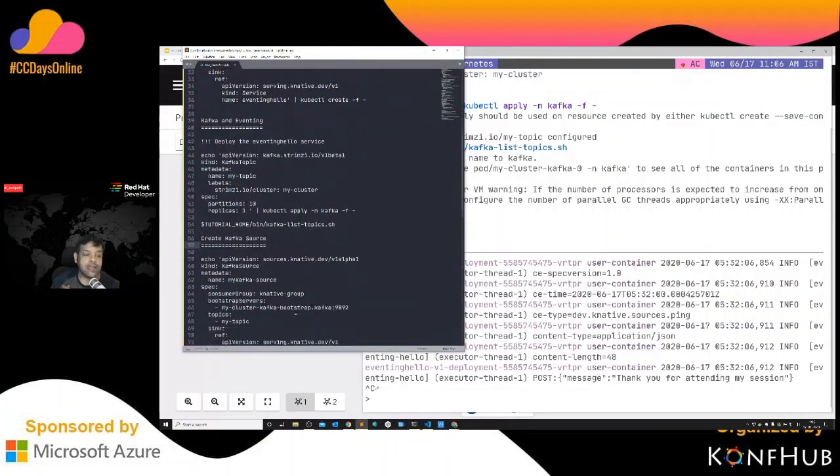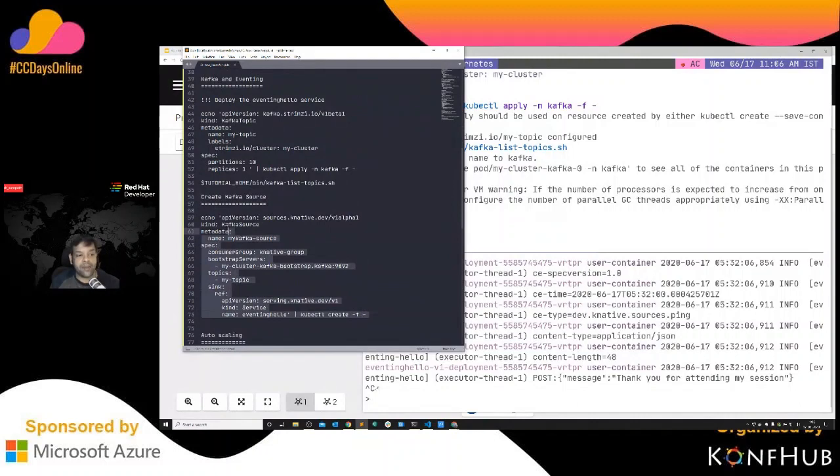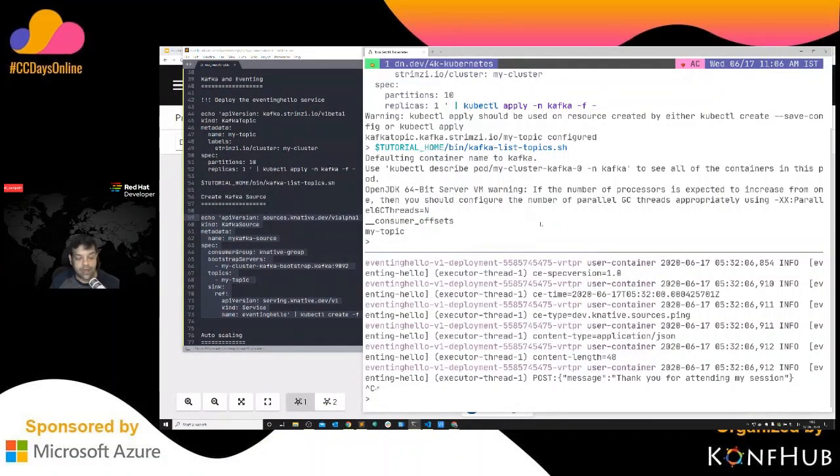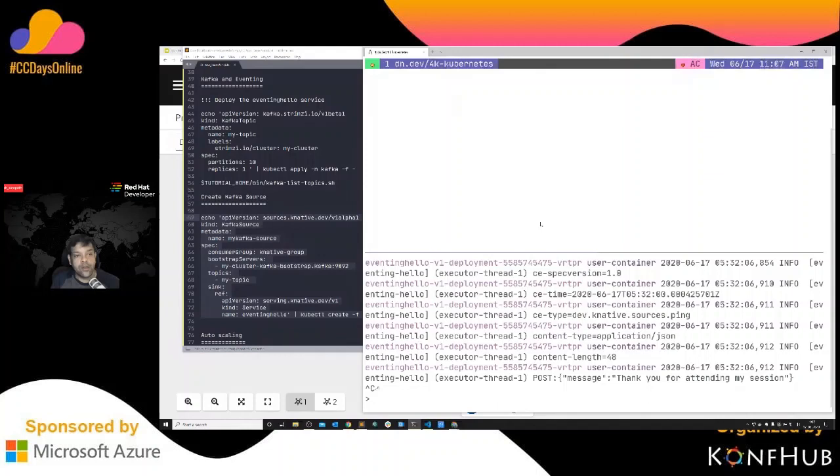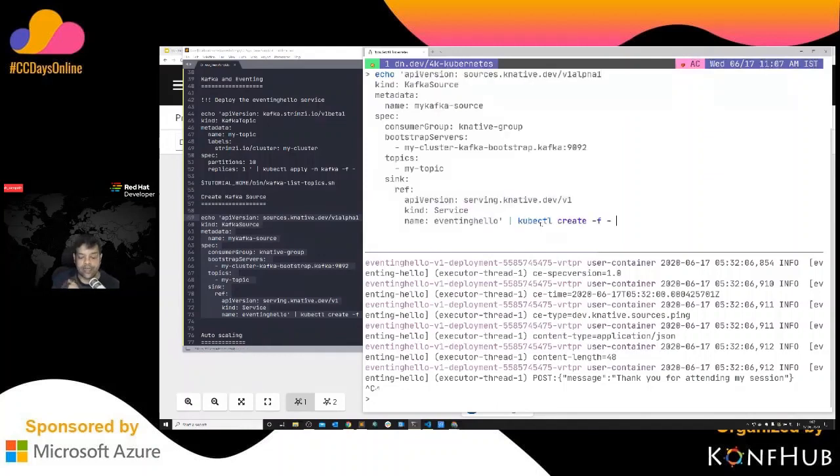Now we'll create a similar thing, like the ping resource. I also have a Kafka source resource. I'll just create that and explain it. I have a Kafka source which gets created, and then the Kafka source is going to connect to my Kafka broker, which is running inside my cluster. It will listen to the topic we just created. So any message that comes into my topic is going to get to this eventing application. That's similar to what we did on the ping resource.